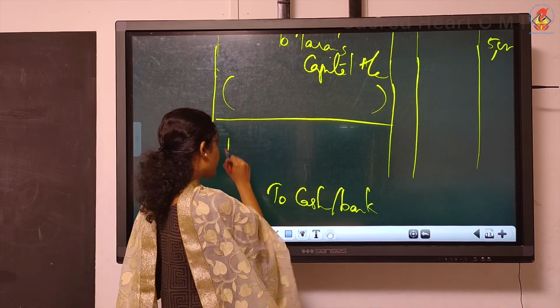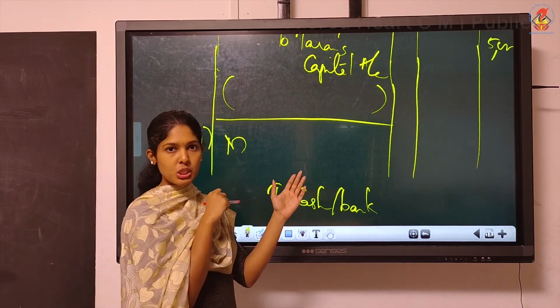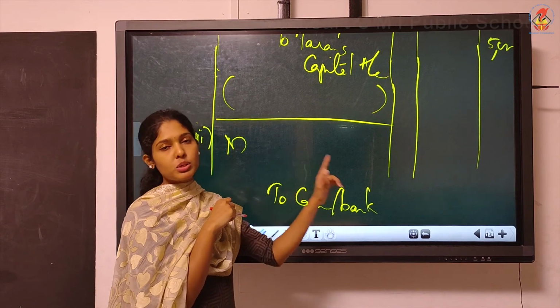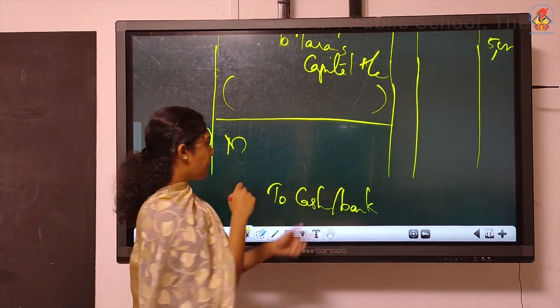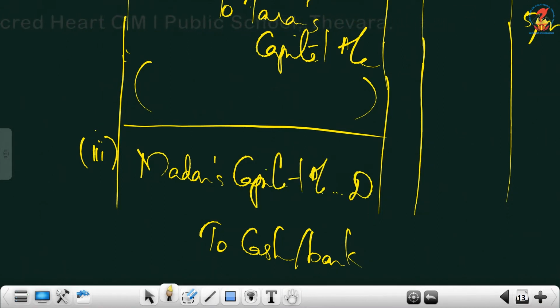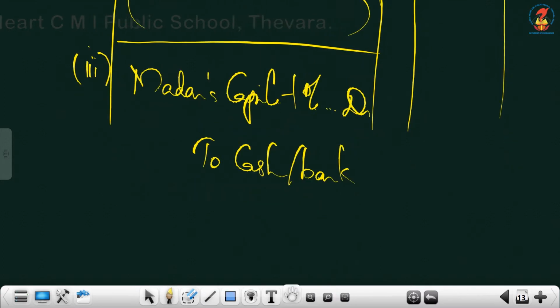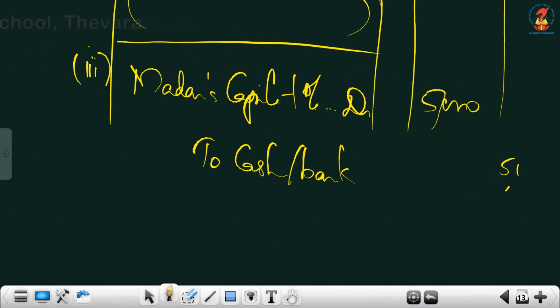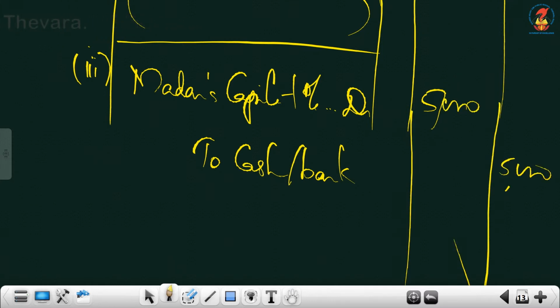So we have to debit. Can we debit realization? If the firm is bearing, you can debit realization. Here the partner is bearing, so you must debit Madan's capital account. The amount is 5,000. All these transactions seem similar, but there are differences in each and every transaction.